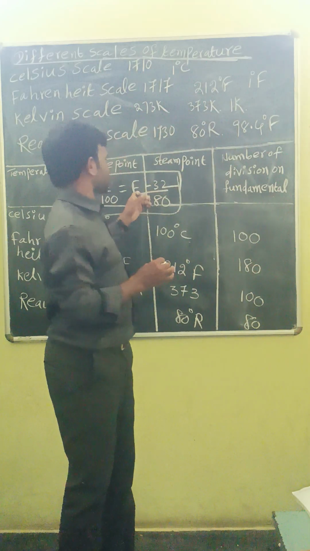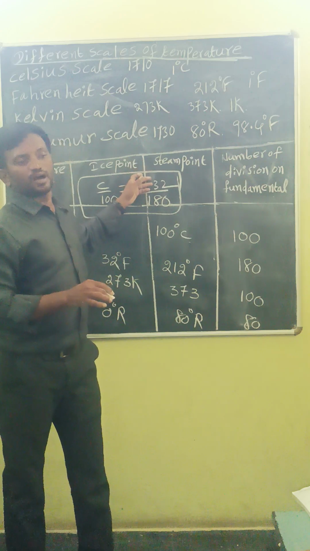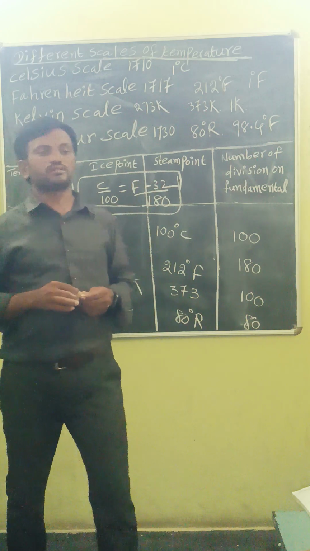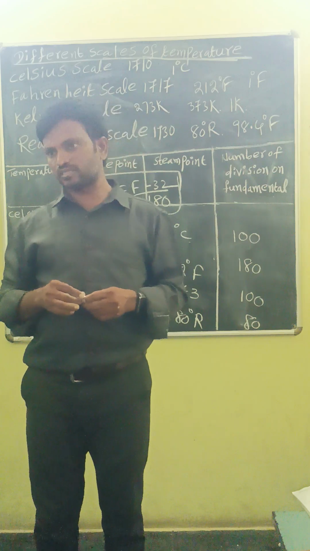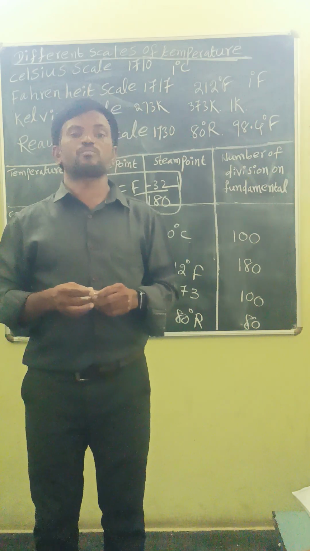Normal human body temperature 98.4 degree Fahrenheit or 36.9 degree Celsius. Normal human body temperature is measured by thermometer.